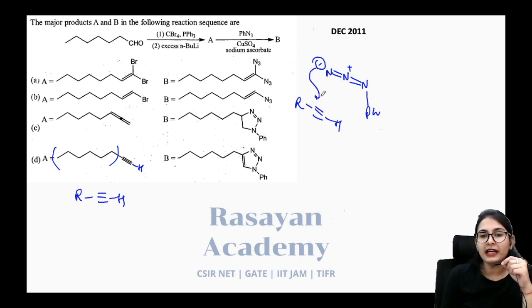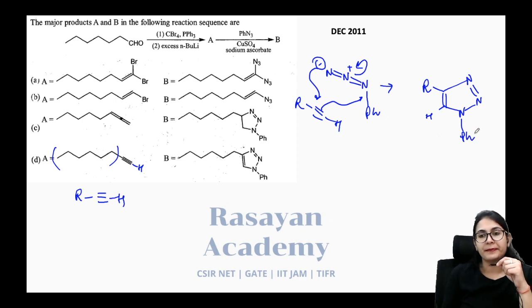So to the terminal alkyne, the azide is going to behave like a 1,3 dipolar compound, and it is going to add in such a way so that you get the 1,4 product.